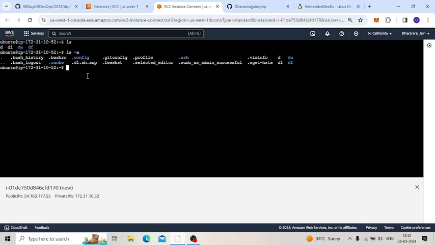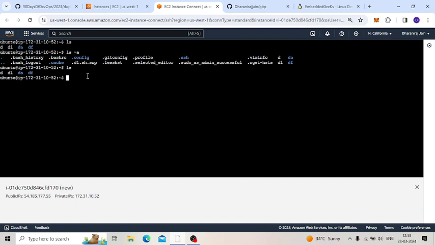Now we can see how we can copy a file from one location to another. For example, now we have the d folder. I want to copy this into da.